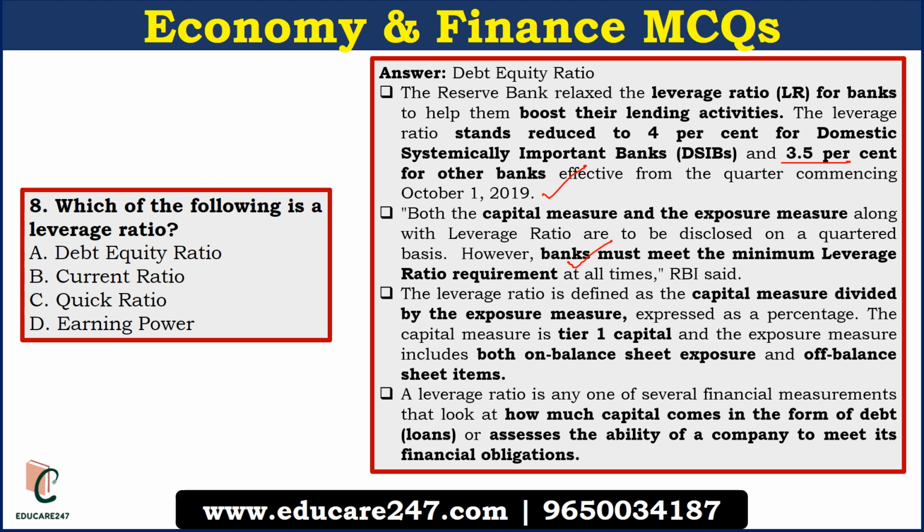Leverage ratio is defined as capital measure divided by exposure measure. It is expressed in terms of percentage. The capital measure is tier 1 capital, and the exposure measure is both on balance sheet exposure and off balance sheet items. That is very important point. While looking at leverage ratio, one can say how much capital has come from debt or loans, and it also talks about company's ability to meet its financial obligation. So that is very important ratio when it comes to company's finances or company's financial health.